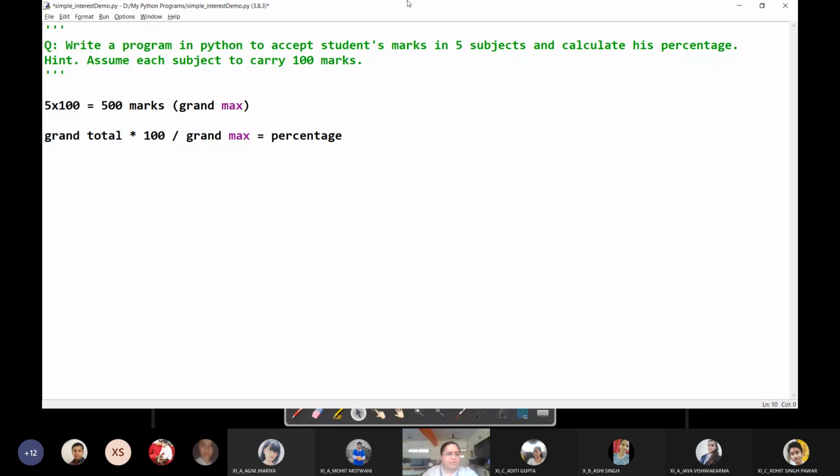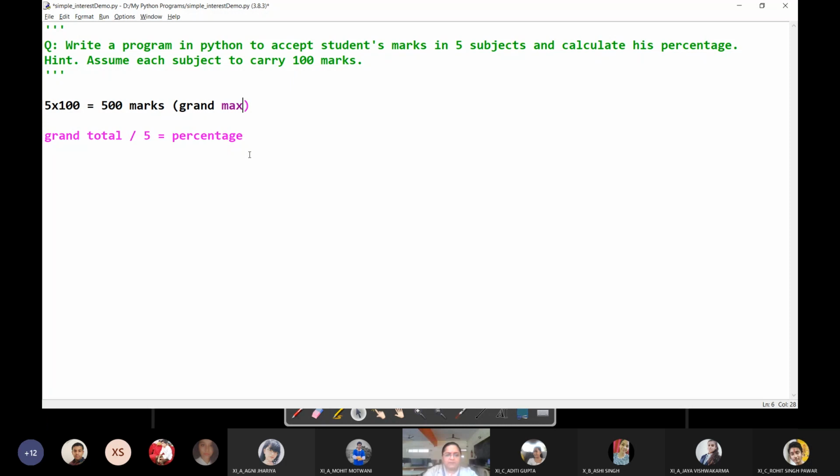Now, because over here your grand max is already 500, that means 2 zeros can be cancelled from here, right? And this can be simplified to grand total divided by 5, because per subject marks are out of 100. So this also is an alternative formula which you can use in this case. It is totally up to you whether you want to use that formula or this formula.